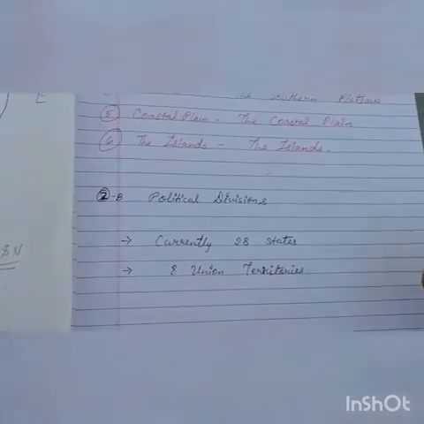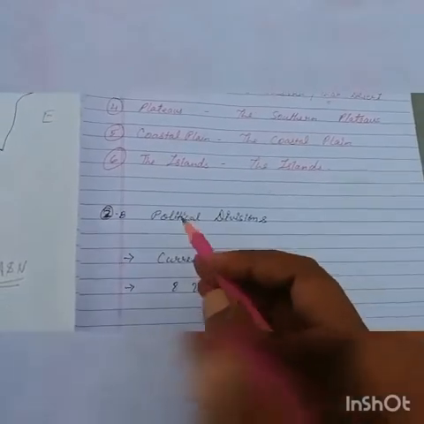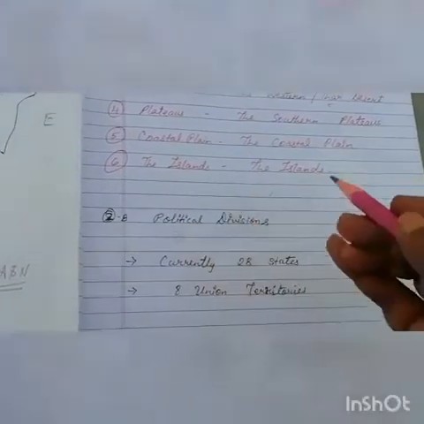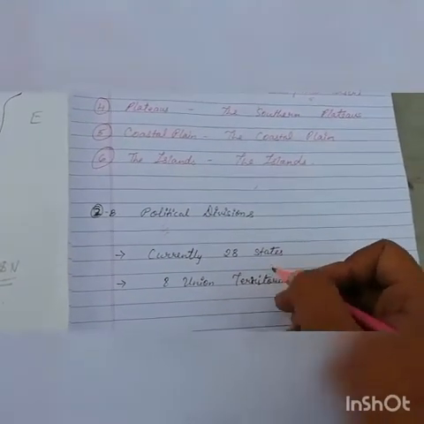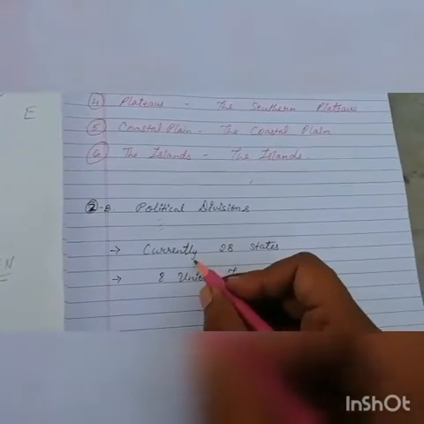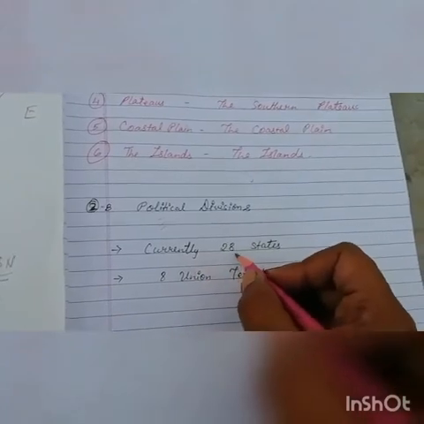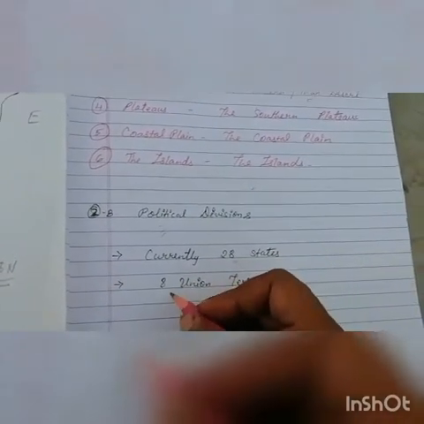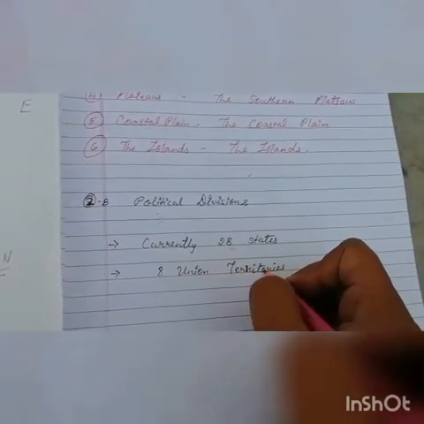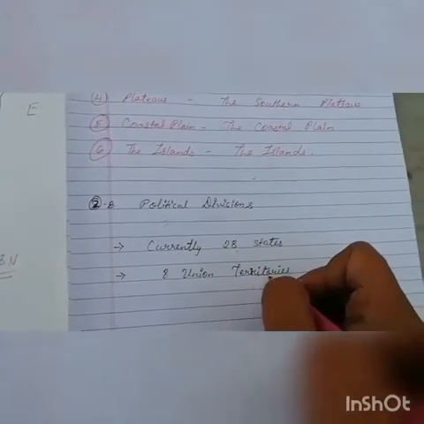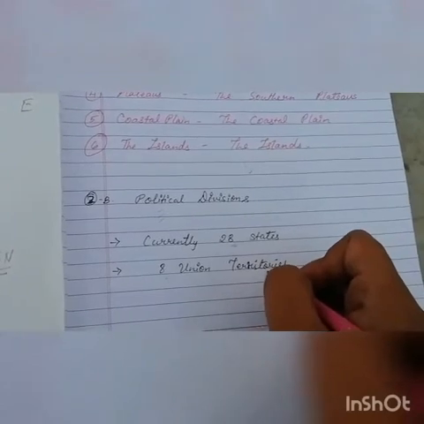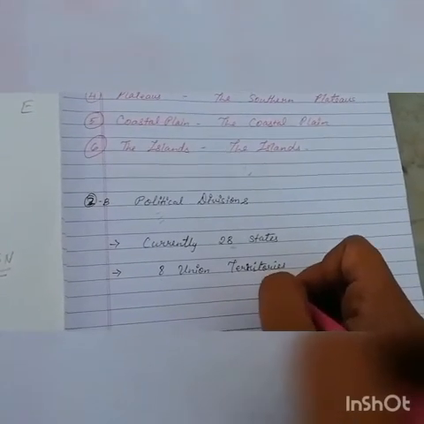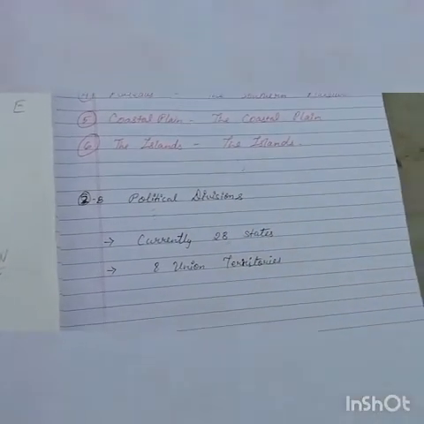The second part of physical features is the political divisions. India is subdivided into different states and union territories. Currently, India has 28 states and 8 union territories. Do you know which is the newest union territory made by India? It's Ladakh. Very good. It's Ladakh.